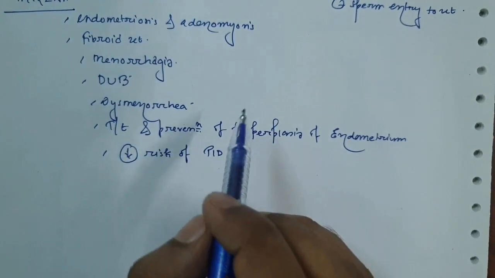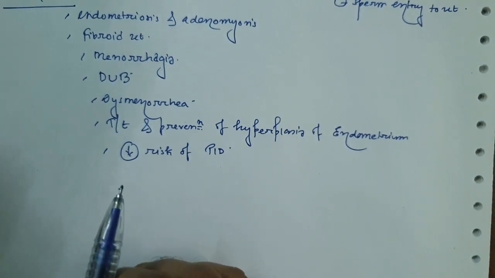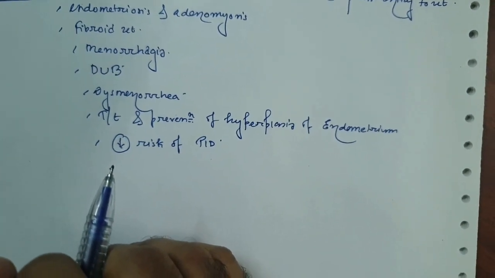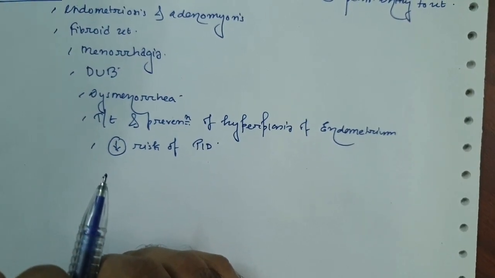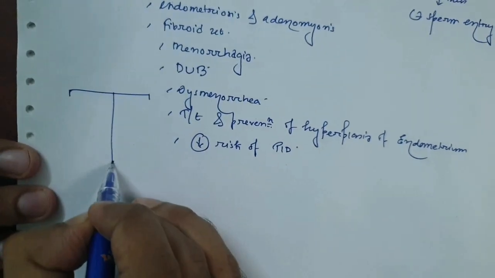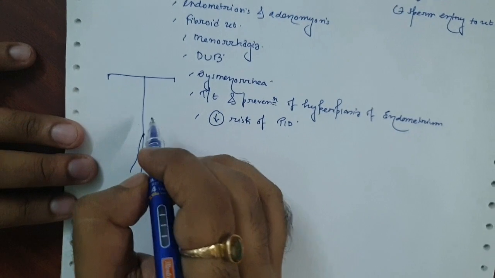But remember, this type of IUCD has some risks, so that the inflammatory conditions occurring in the uterus get penetrated through the uterine wall and enter the peritoneal cavity. We already noted there are two threads attached at the tail of the T-shaped IUCD.